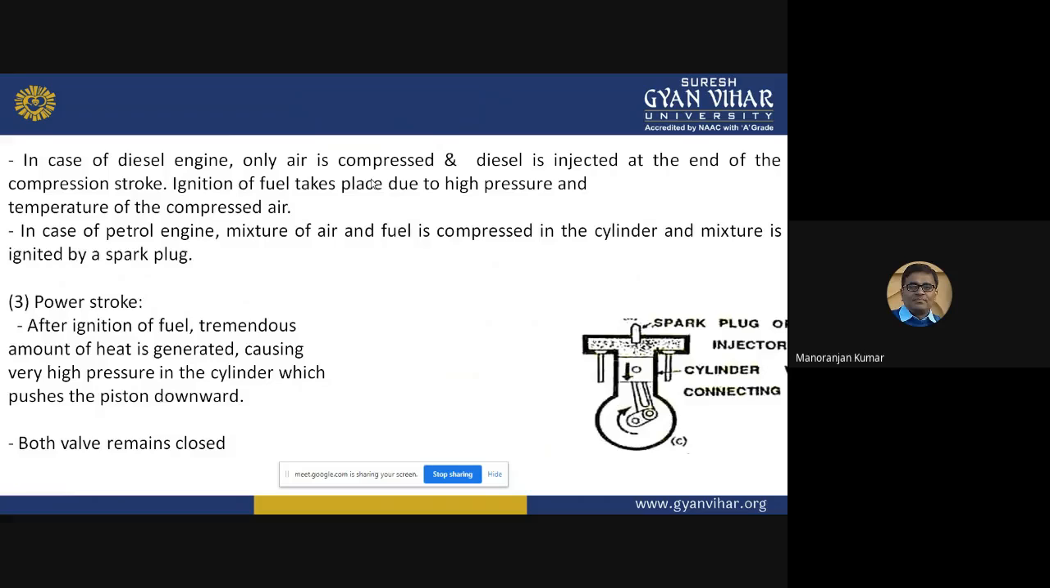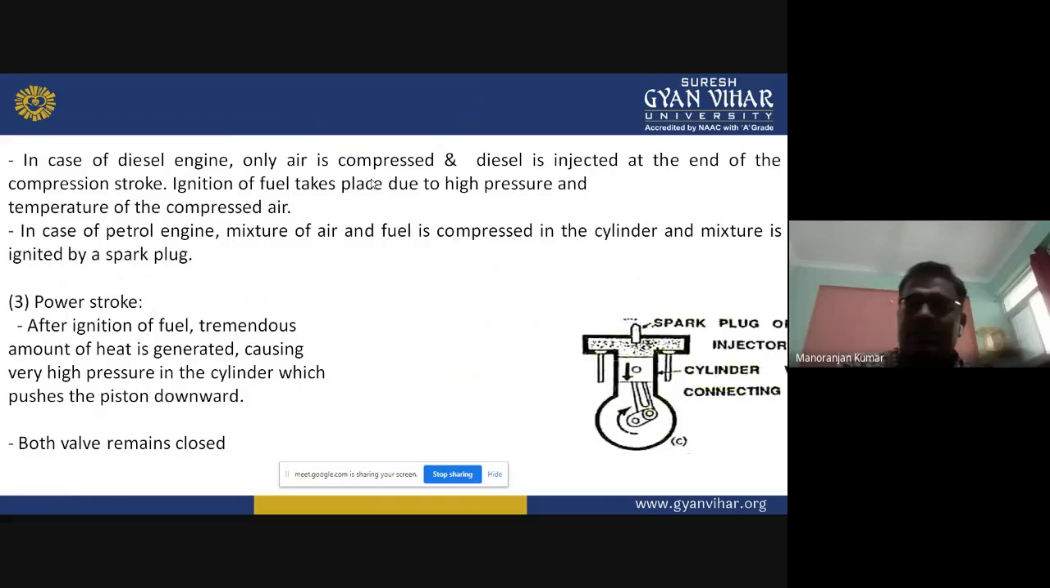Now in the case of a petrol engine, what happens? Through the inlet valve, a mixture of air and fuel comes in. This mixture of air and fuel is compressed in the cylinder, and the mixture is ignited by a spark plug. So in the petrol engine, a spark plug is present, but in the diesel engine, an injector is present. This type of activity happens in the compression stroke.